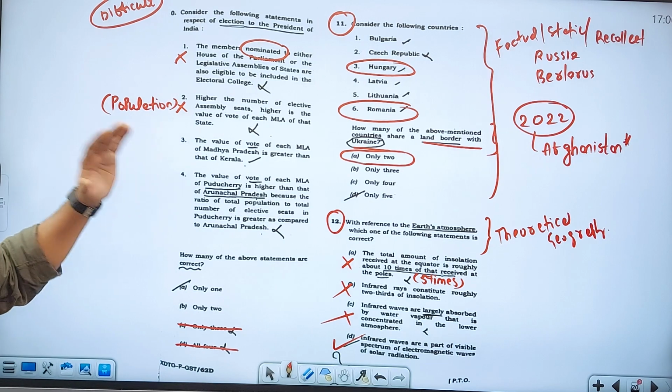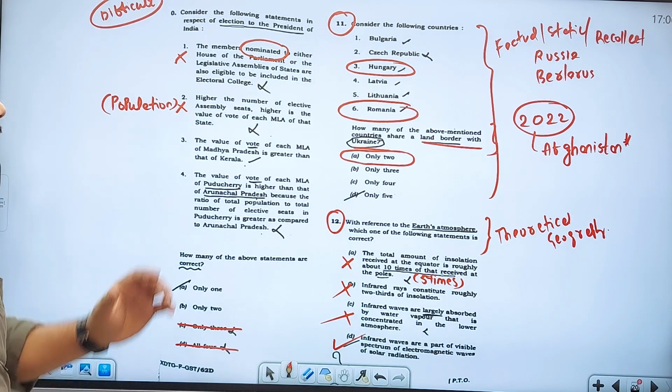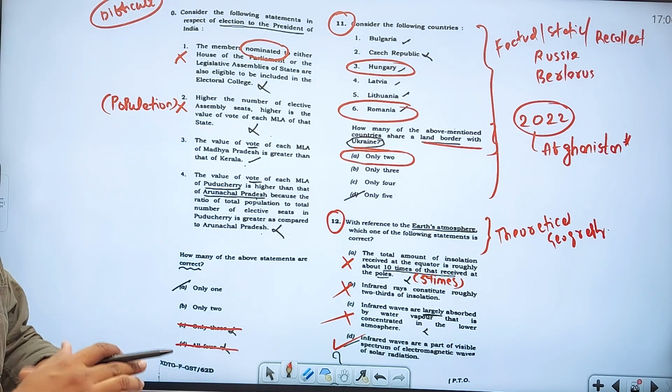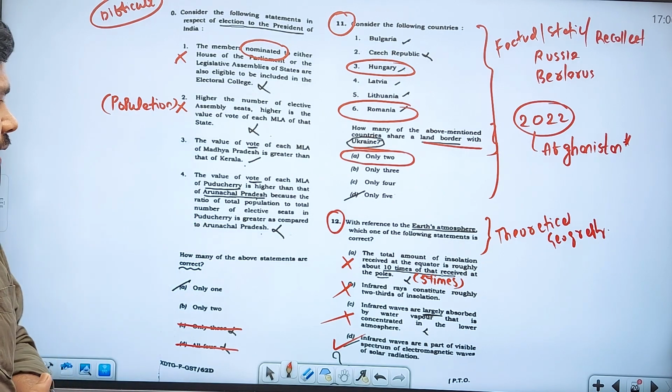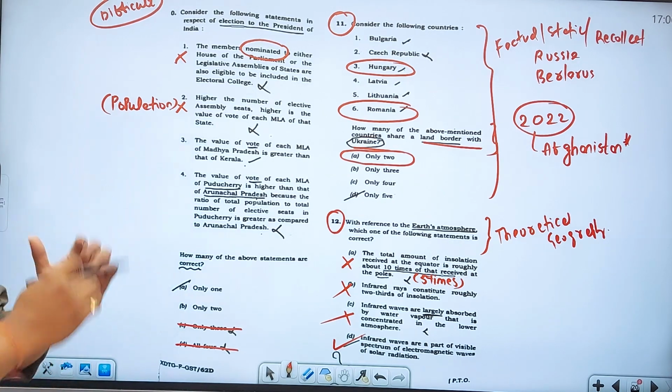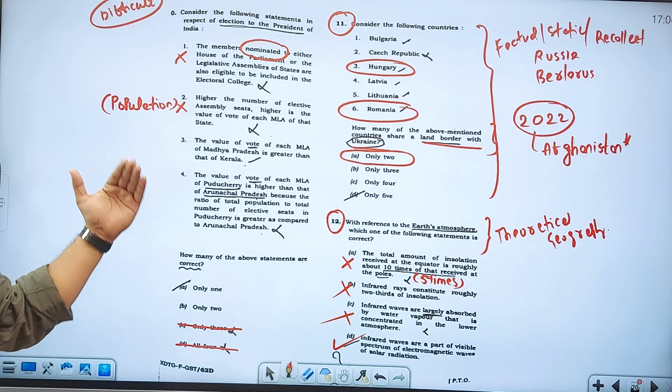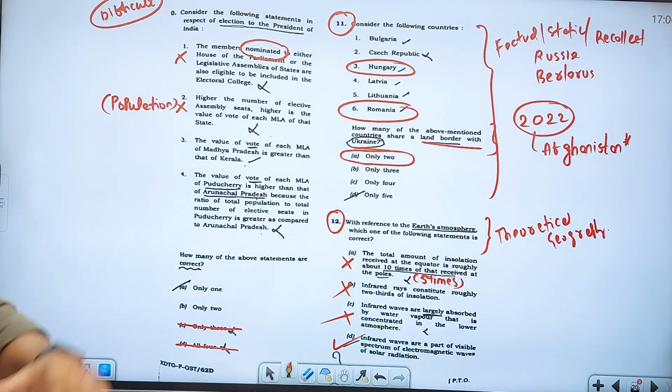So how will you think? If you just come to a general conclusion like Madhya Pradesh is a larger state, so maybe larger number of assembly seats. Kerala is small in geography, so smaller number of assembly constituencies. Like that, you will try to say that the MLA vote of Madhya Pradesh is more. No, but you have to take into consideration the population factor also.